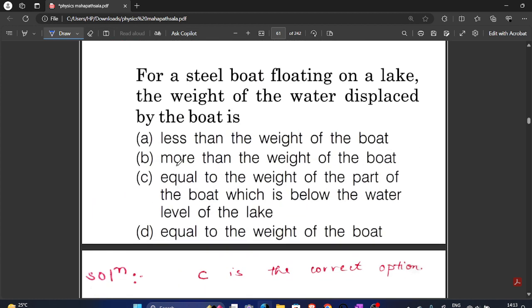For a steel boat floating on a lake, the weight of water displaced by the boat is less than the weight of the boat, more than the weight of the boat, equal to the weight of the part of the boat which is below the water level of the lake, or equal to the weight of the boat. As we all know, in this case the Archimedes principle is followed, and our answer will be equal to the weight of the part of the boat which is below the water level in the lake.